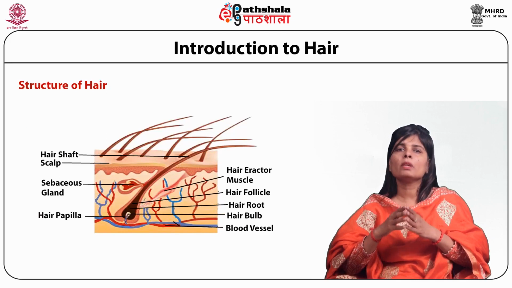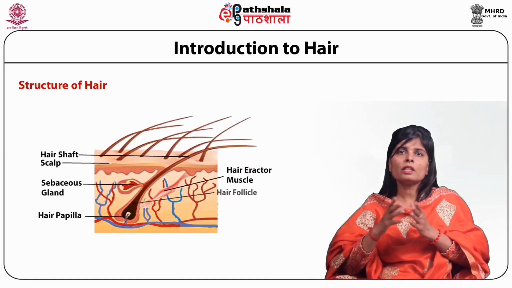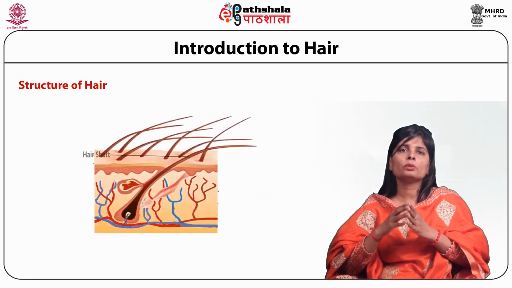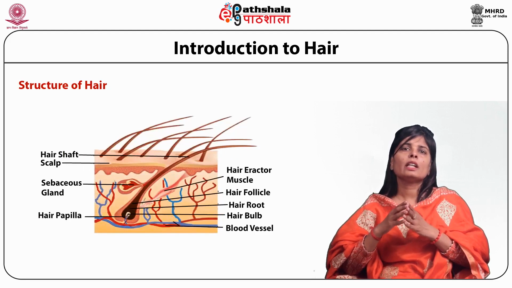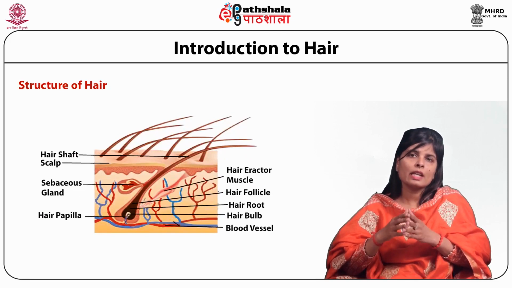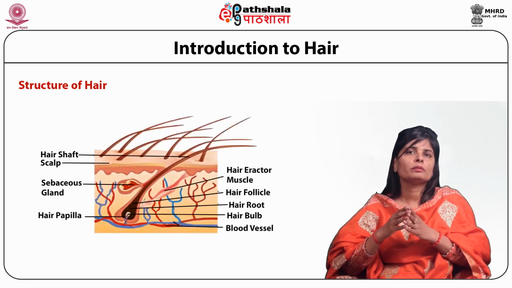There are two types of melanin, eumelanin and pheomelanin. The type of melanin present in a person's hair is inherited. Eumelanin is more commonly found and gives various shades of brown and black color to the hair, whereas pheomelanin is red in color and gives various shades of red to the hair. There are three determinants that decide the hair color: the thickness of the hair, the total number and size of pigment granules, and the ratio of eumelanin to pheomelanin.